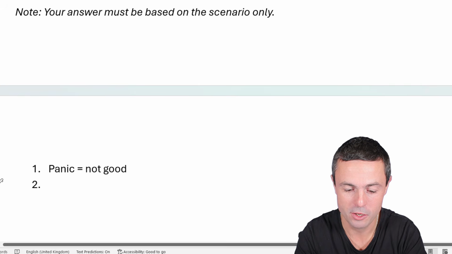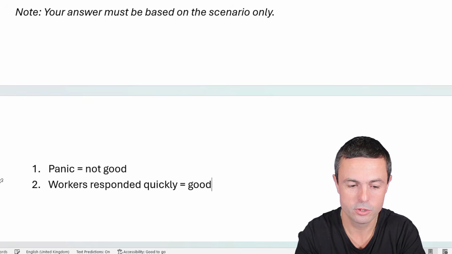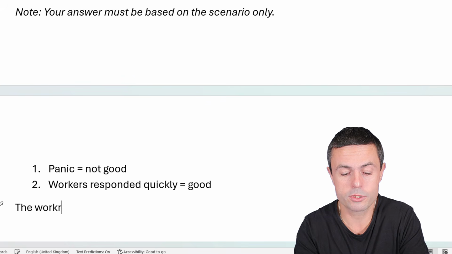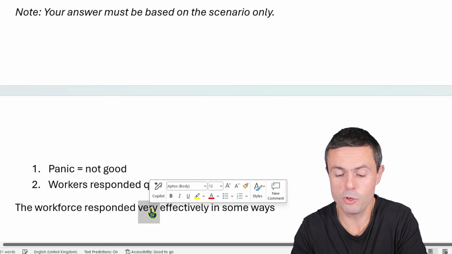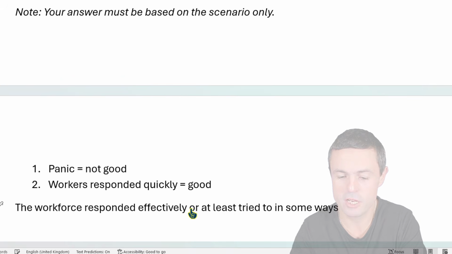So I got the workers responded quickly. And that's good, by the way. Yeah, quickly, good. Now notice that I'm kind of just going through things in order. And that's fine. Like I say, this is not good, that's good, that's good, that's not good, and so on. But if you wanted to, you could structure it and say something like, the workforce responded effectively, or at least tried to, in some ways, such as, and then maybe you could say, well, they did this well, they did that well, they tried to do that, they recognized they had to do that. You could give all the positives.